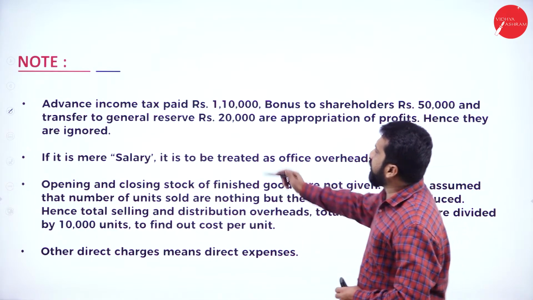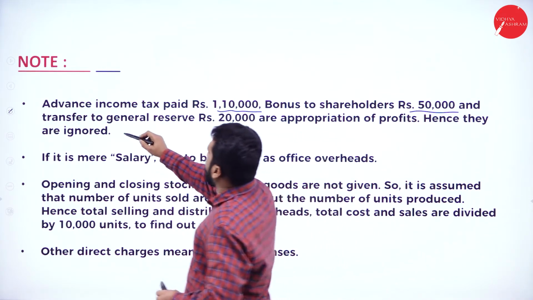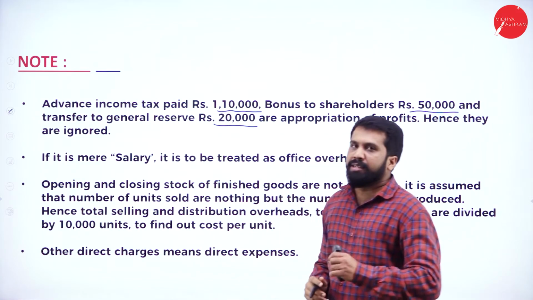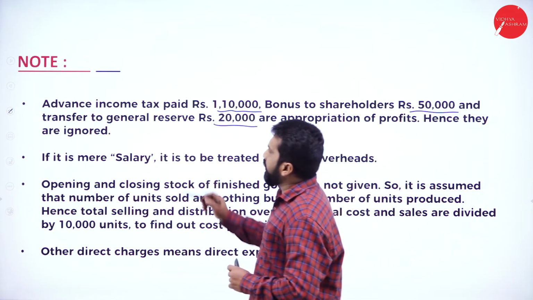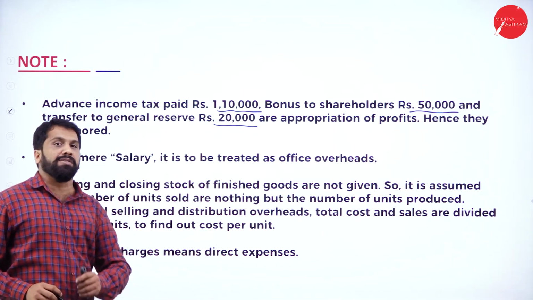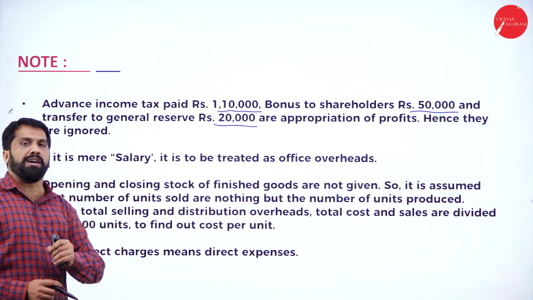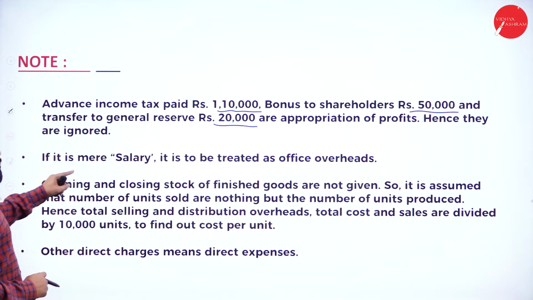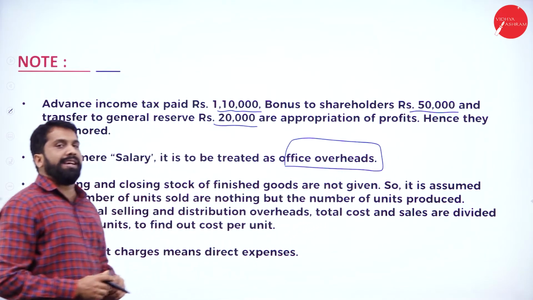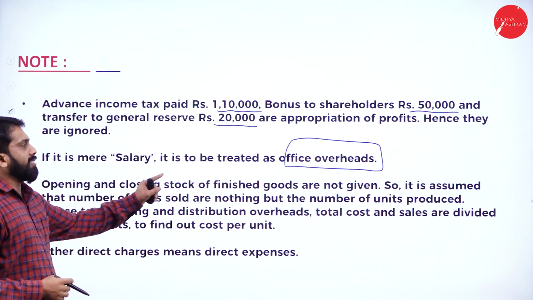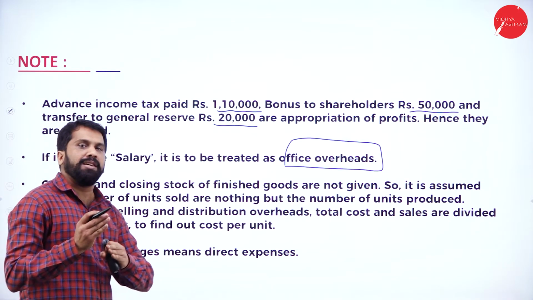Advance income tax paid 1,10,000, bonus to shareholder 50,000, and transfer to general reserve 20,000. These are appropriations of profit, hence they are ignored. So these are related to your financial items, and we will not consider those things in the problem. Now, mere salary is to be treated as office overhead. They have not mentioned anything about the office, so we consider this as office overhead.